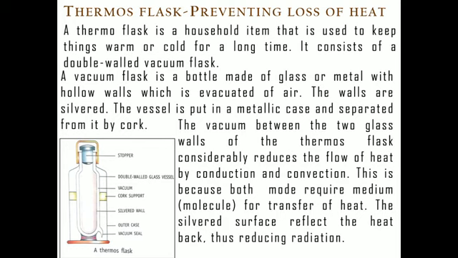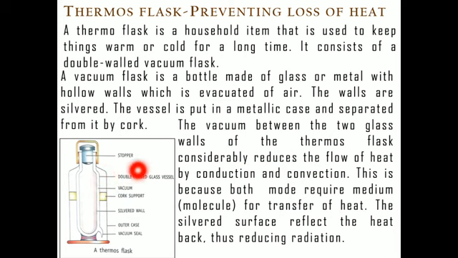First is the glass wall with the vacuum between the two walls, then the metal container, then the polished surface, that is the silver surface. The vacuum between the two glass walls will not allow the flow of heat by conduction and convection, because both require molecules or a medium. And the silvered surface, I have told you, will reflect heat.